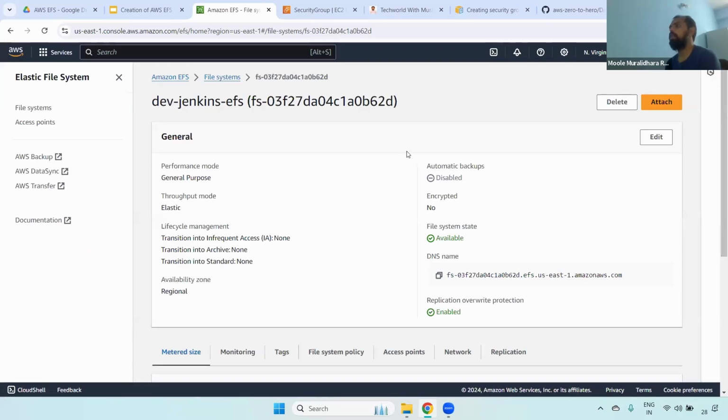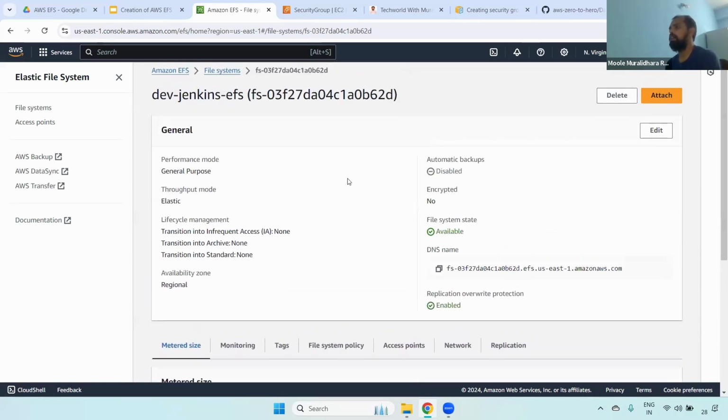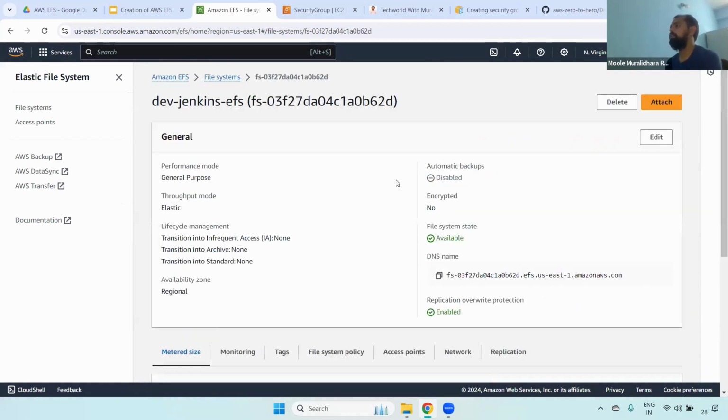Understand that? These are some of the most important points: how do we create, and whether we choose general purpose or something else, and also whether it is multi-zone, region level, or standard, I mean to say a single availability zone, depending on use cases we'll be using. But in real time, especially production, we will always create region level, because we want to maintain the data in multiple availability zones. We don't want to take risks. It may cost a little bit more, but when it comes to data, we will be thinking about it. That's why we create multiple availability zones. I hope you understand that.